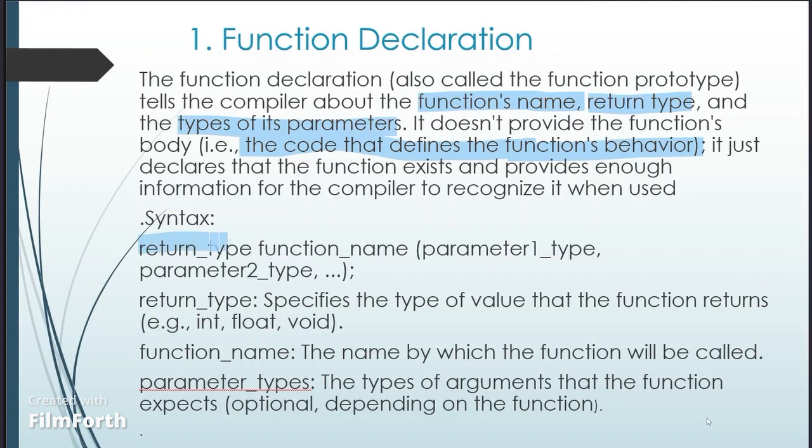Syntax: return type, function name, and the parameters, written as parameter type 1 and parameter type 2. Here, return type specifies the type of value that the function returns. For example, int, float, and void. Function name is the name by which the function will be called. Next, parameter types are the types of the arguments that the function accepts. These can be optional, depending on the function.